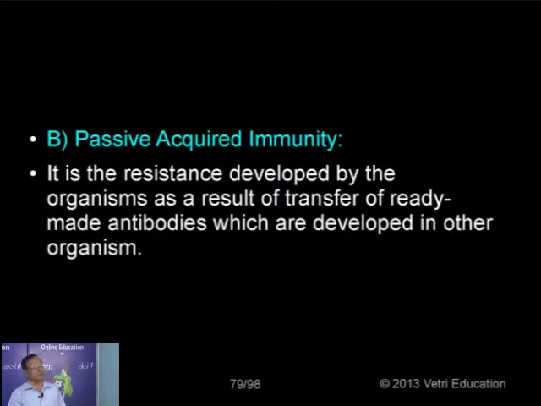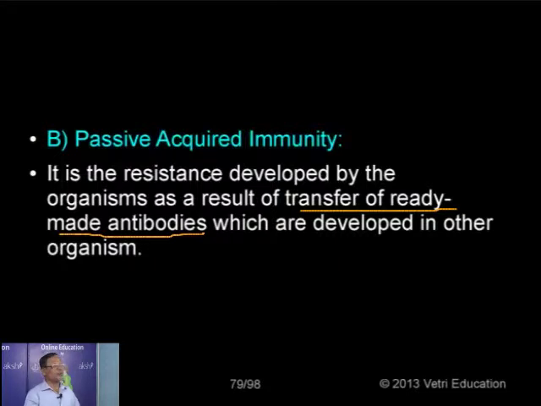Now, the passive immunity. Here normally it is the resistance developed by an organism. How? Actually, by transfer of some ready-made antibodies. So in the case of active immunity, the affected person can develop antibodies on his own or on her own. That is why it is lasting forever.